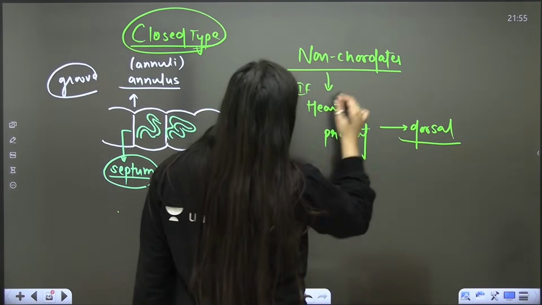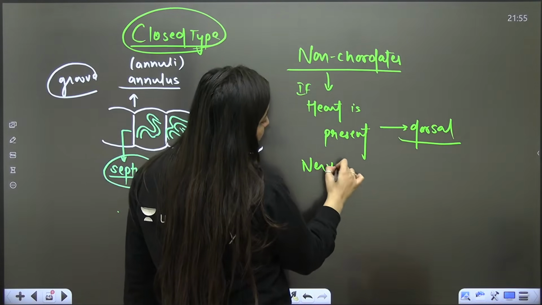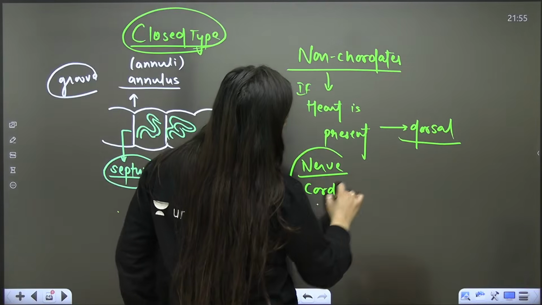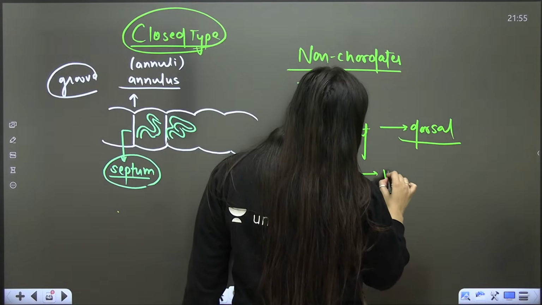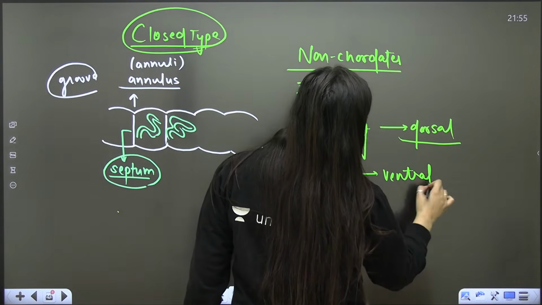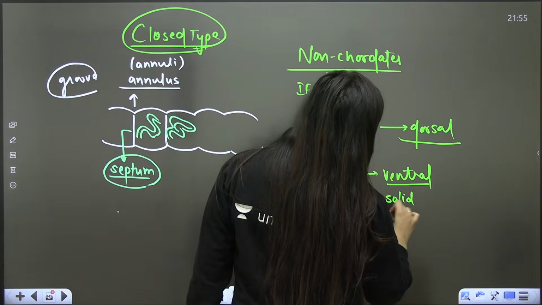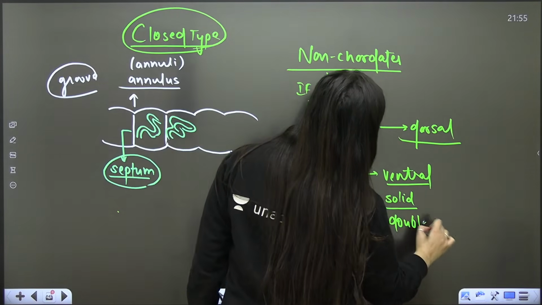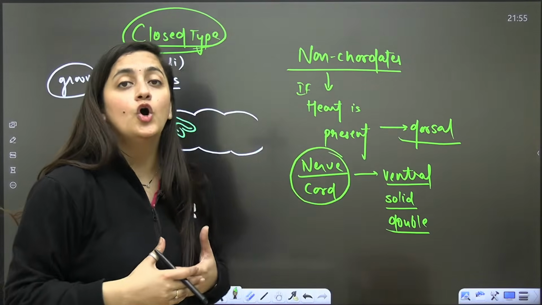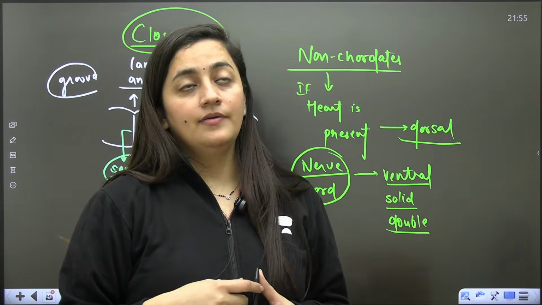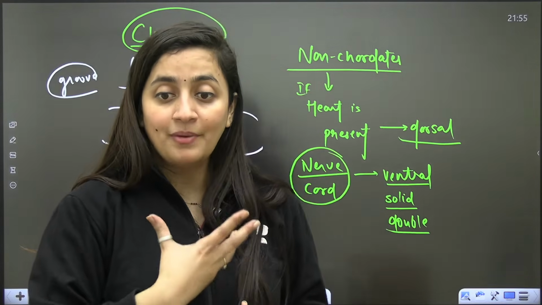Always remember that. If they have a nerve cord, that nerve cord will be on the ventral side, it will be solid, and it will be double. Solid means, in our case the nerve cord is hollow and single, like bamboo is hollow.